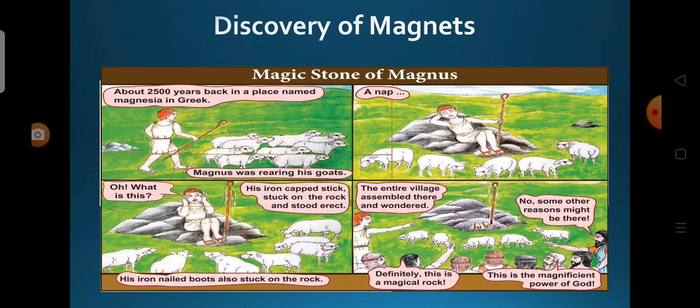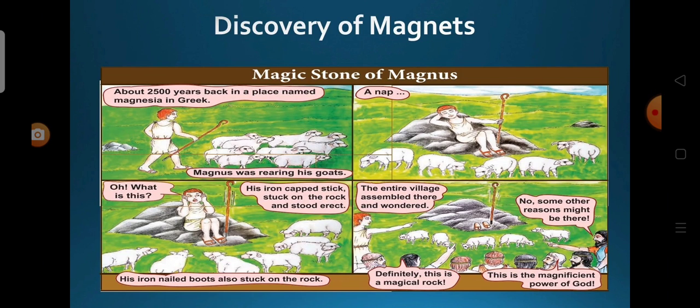Definitely, this is a magical rock. No, some other reactions might be there. This is the magnificent power of God. People wondered about this incident. Each and every one expressed their views. What might be the reason for the stick to get stuck on the rock?